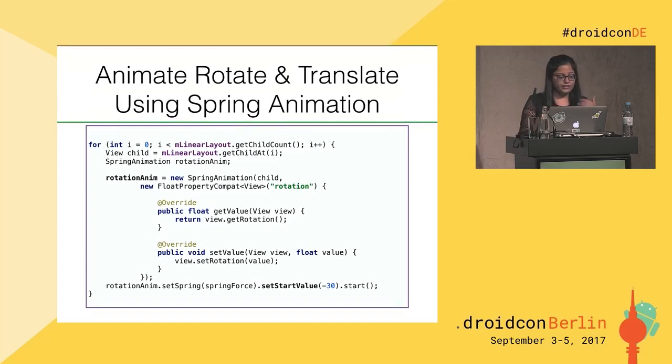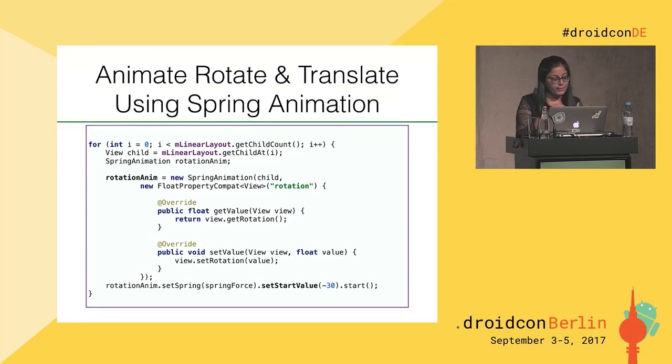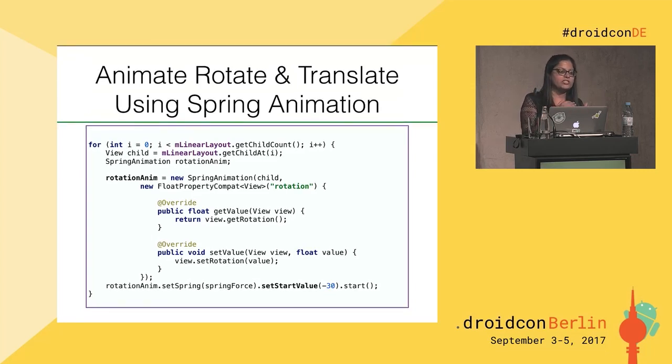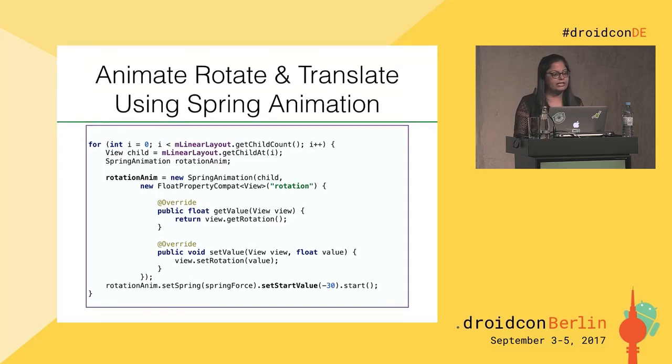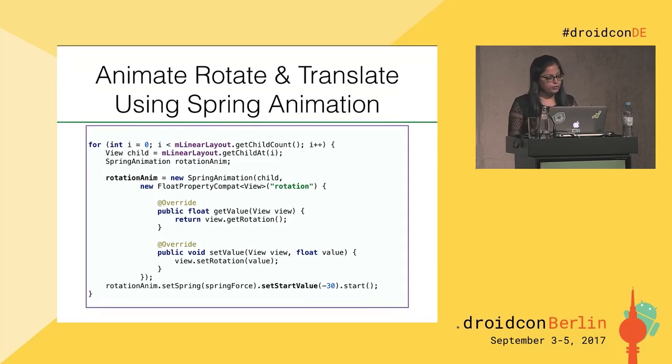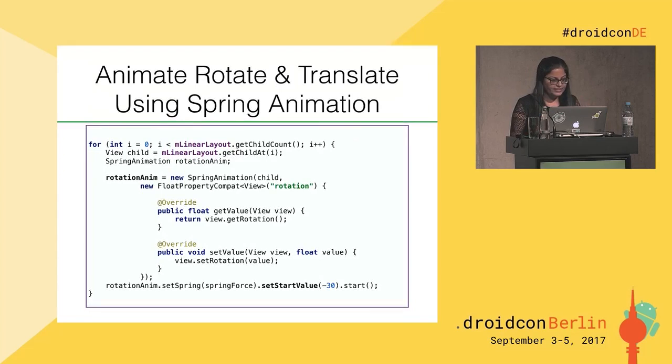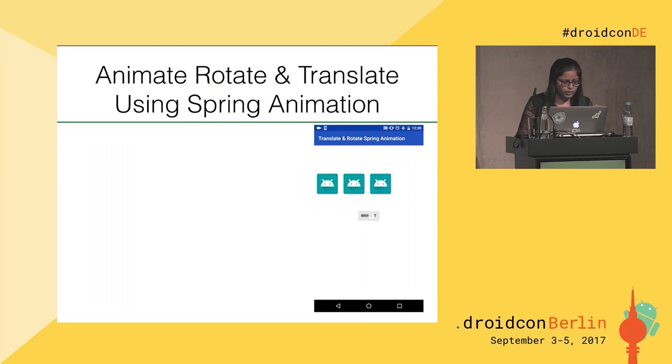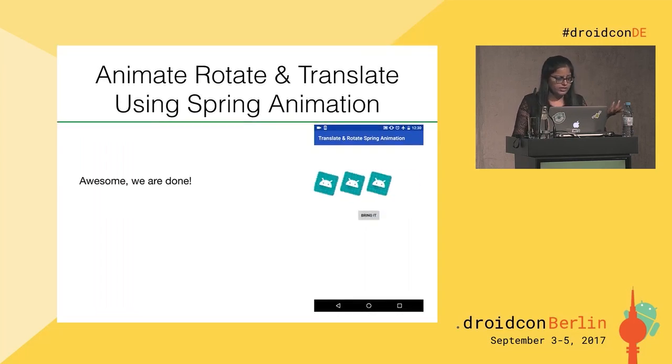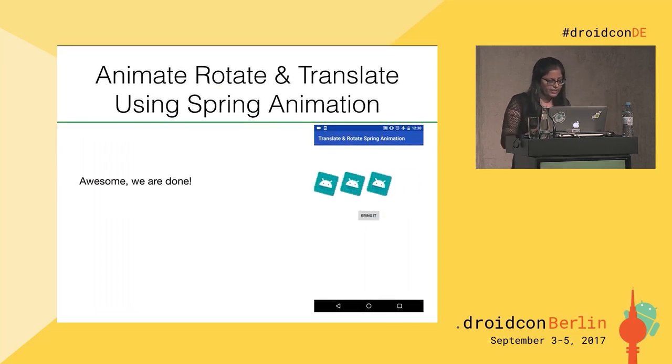So in this follow-up, we are creating a rotation animation instance for every child of the linear layout. For every child, a rotation animation will be created, and this will rotate from -30 degrees to 0 degrees. So now you are done, because you have provided the rotational force and translation force, and your animation looks natural and beautiful.